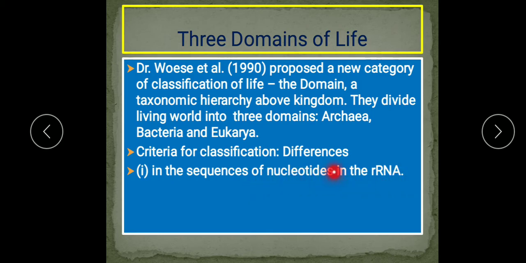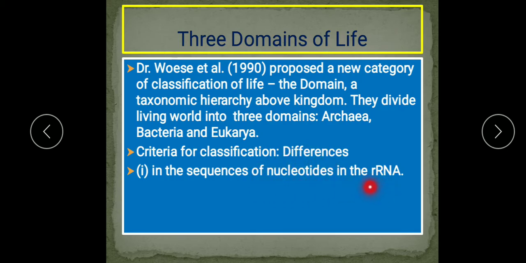You know children, you have studied nucleotides in DNA. Nucleotides are the unit made up of phosphate, nitrogenous base and the deoxyribose sugar in the DNA. The same way RNA, that is ribonucleic acid, is also made up of nucleotides.